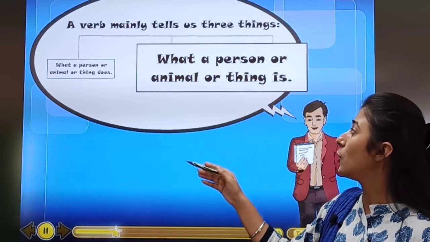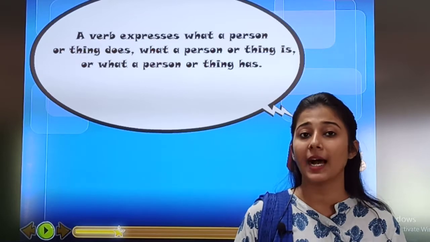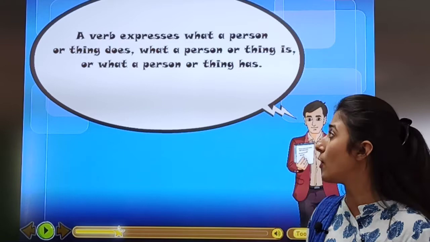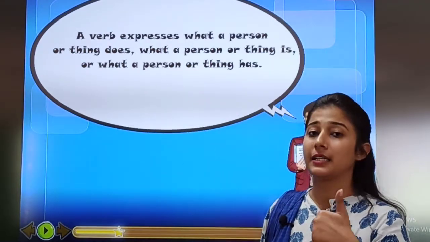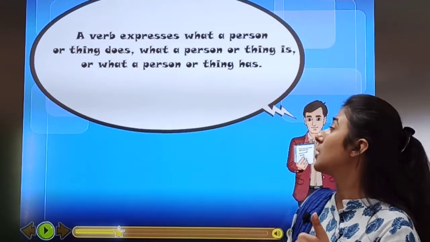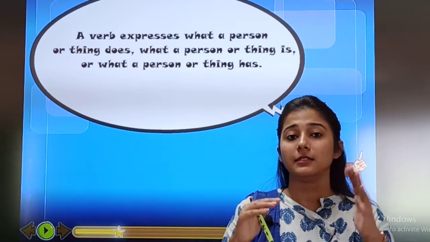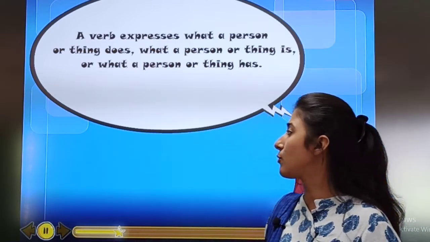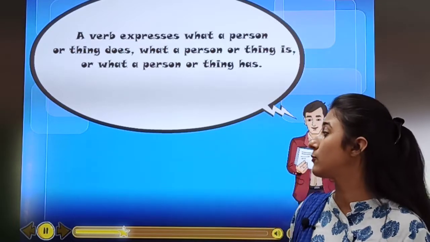Now below this table you might see a pink box in your textbook. Underline that box and mark it important. It is the definition of verb. A verb expresses what a person or thing does, what a person or thing is, and what a person or thing has. The table which we studied is just that table in written form. Okay. So mark this table in your textbook important from the exam point of view.